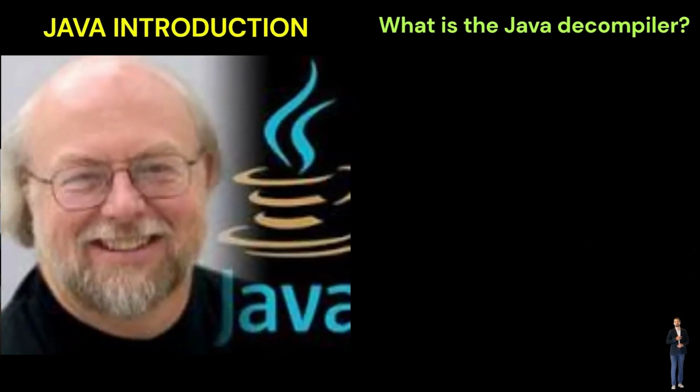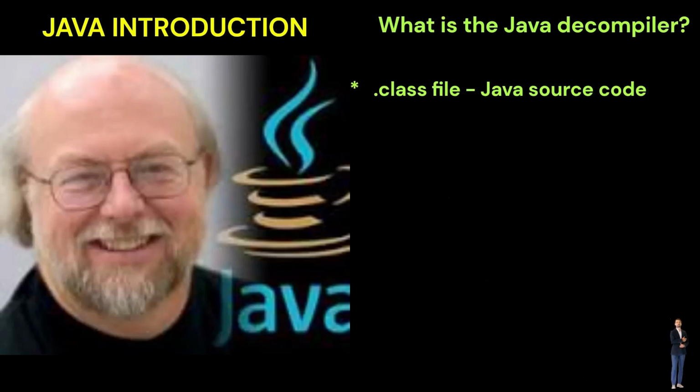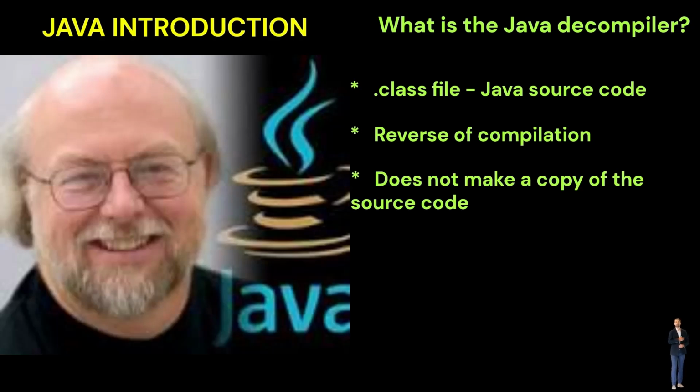What is the Java decompiler or disassembler? A Java decompiler is a sort of decompiler that accepts a class file as input and returns Java source code as output. Decompilation is the reverse of compilation. The decompiler does not make a copy of the source code. It is because certain information from the source code is lost during the program's compilation.